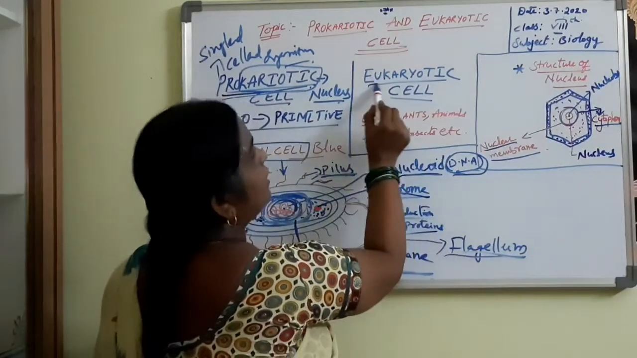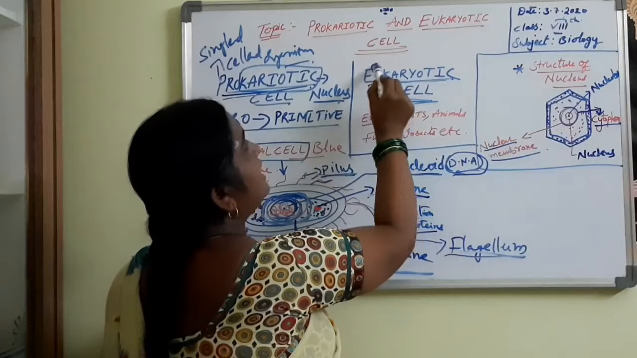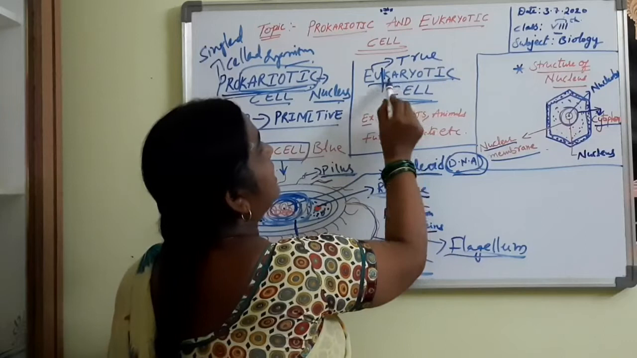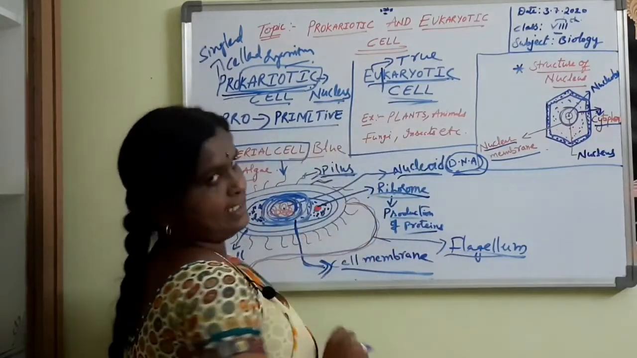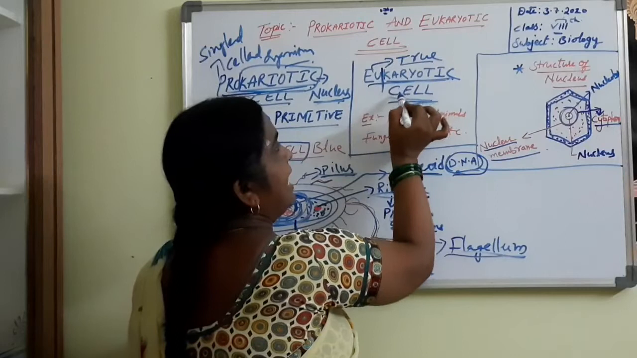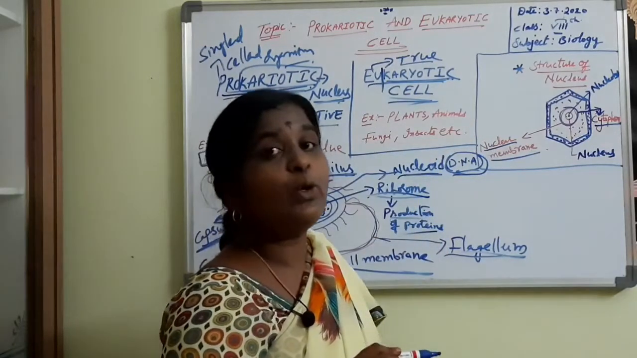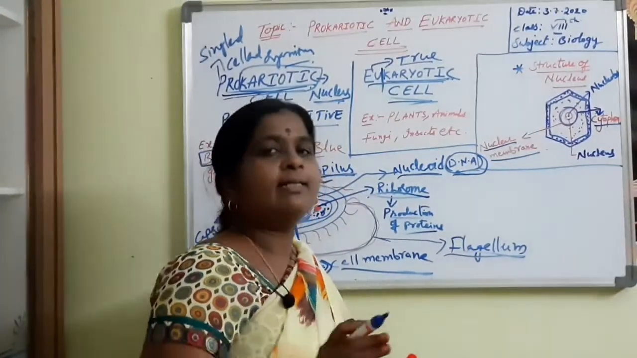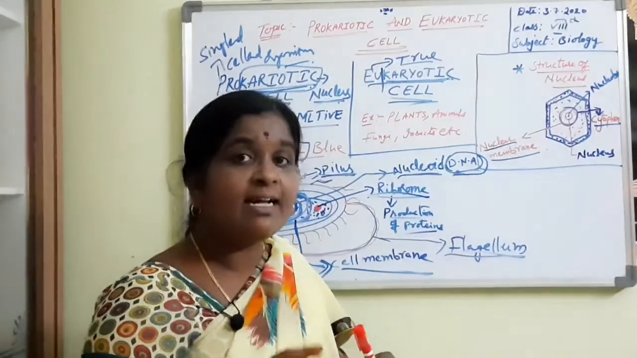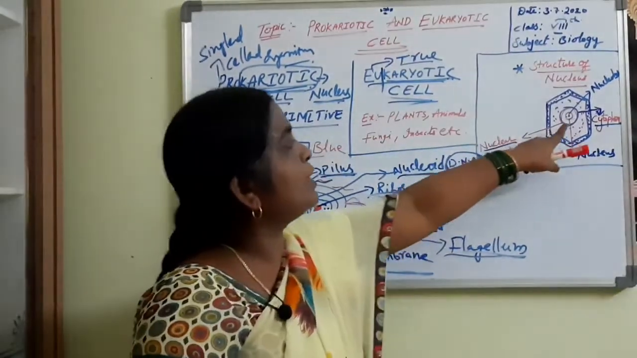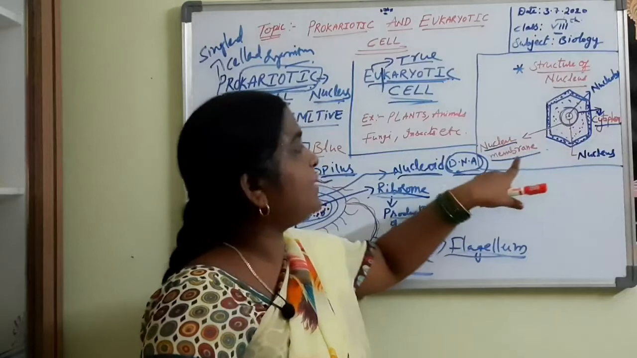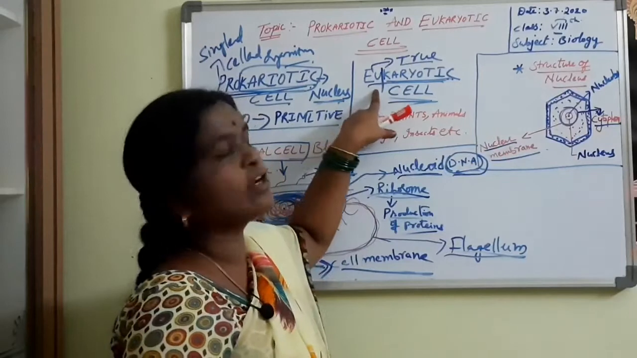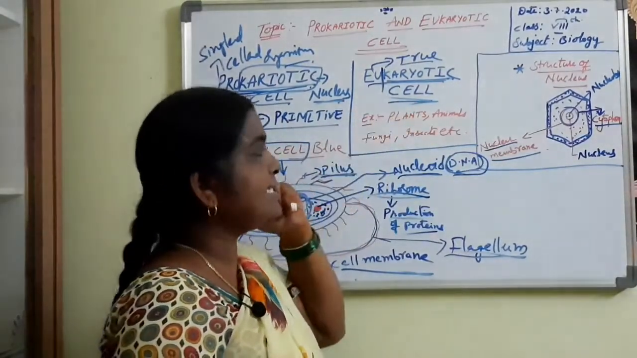Coming to this eukaryotic cell. U means what? Tell me? U means true. Karyotic means, as usual, the nucleus. That means true nucleus. Eukaryotic cell means true nucleus. That means the cells which contain the well organized nucleus because of the presence of the nuclear membrane. Such type of cell we are calling it as eukaryotic cell.